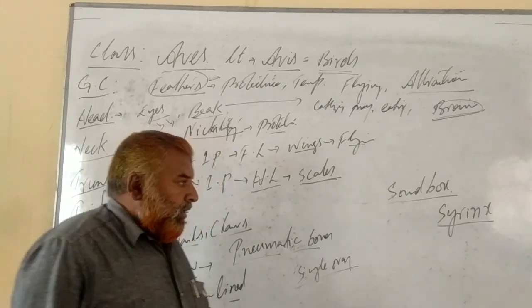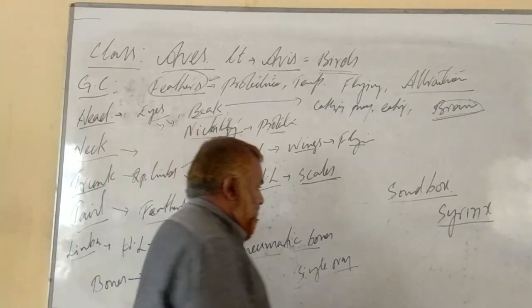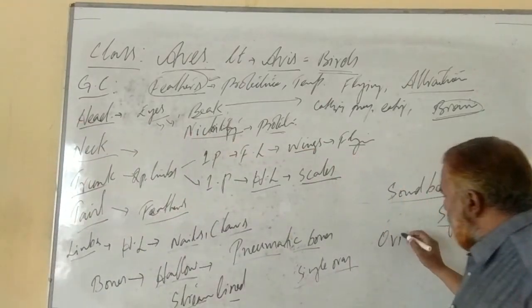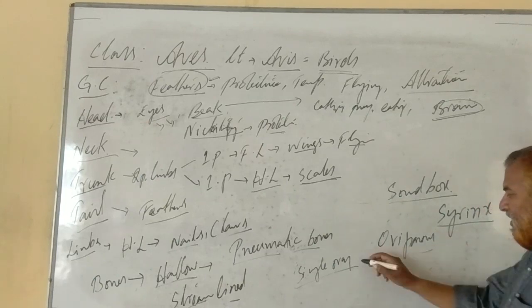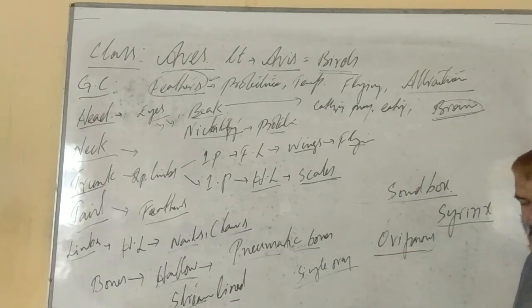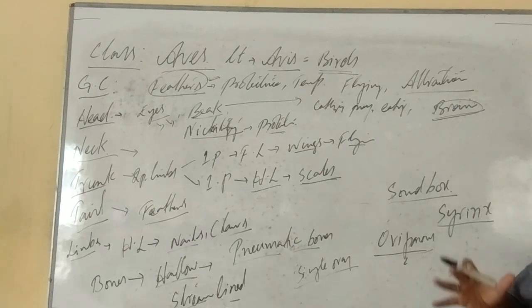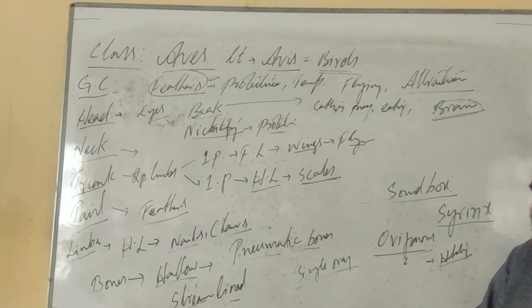Most of the birds are oviparous. They lay eggs, and after laying eggs, they incubate the eggs and take care of those eggs. After hatching also, they take parental care. Very few birds don't lay eggs.